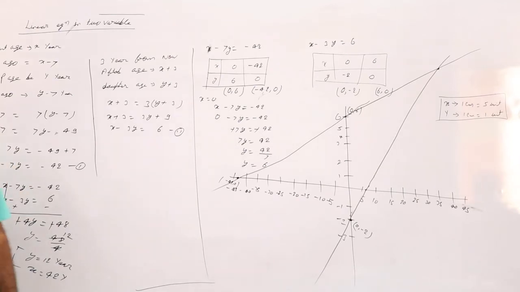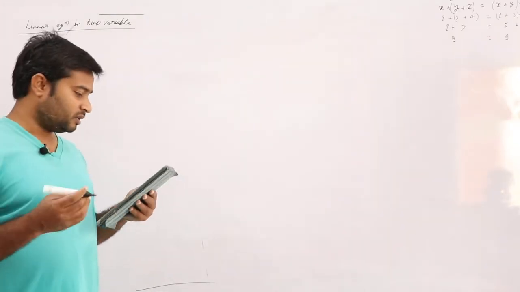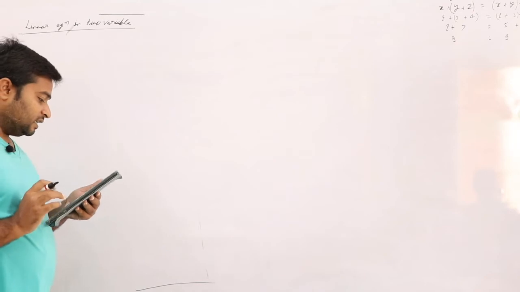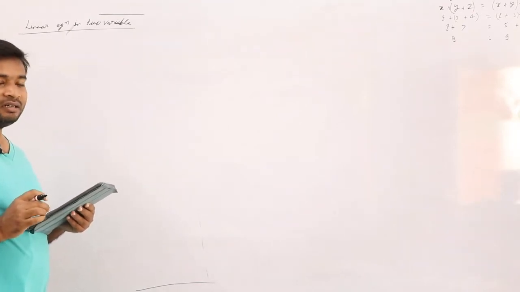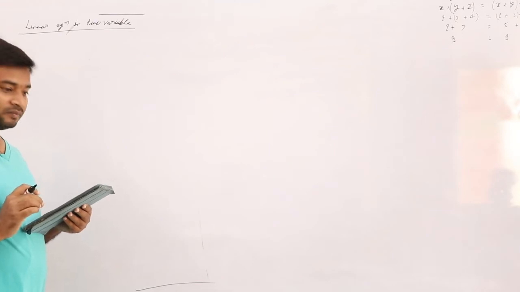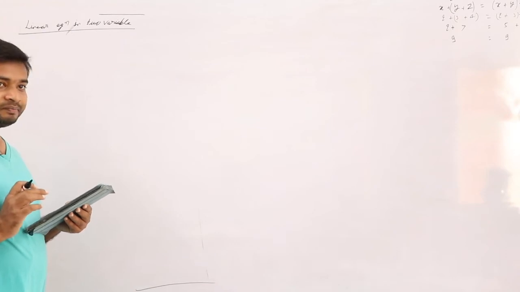Chalo, copy it. Exercise 3.1, question number 2. The coach of a cricket team buys 3 bats and 6 balls for rupees 3,900. Later she buys another bat and 2 balls.